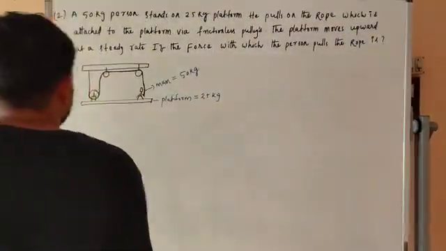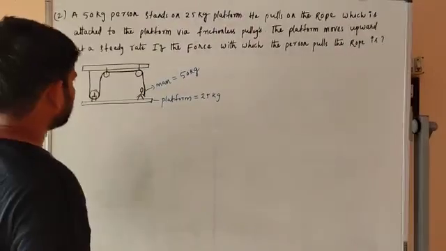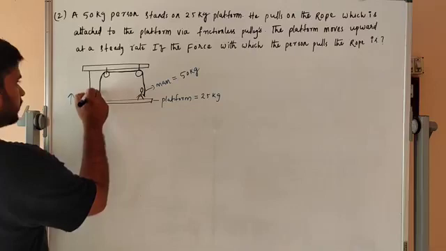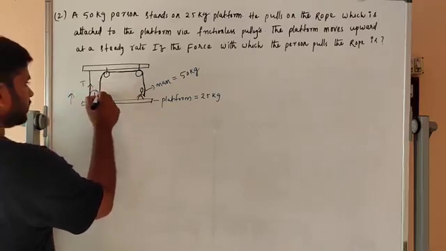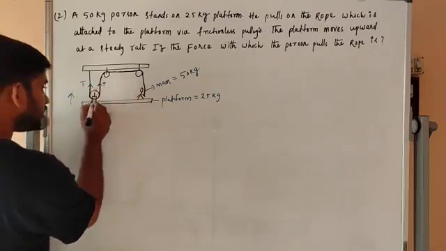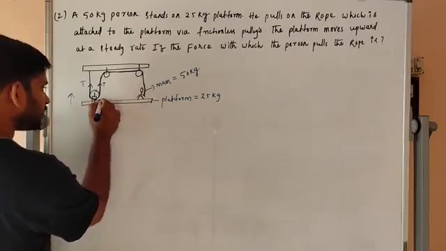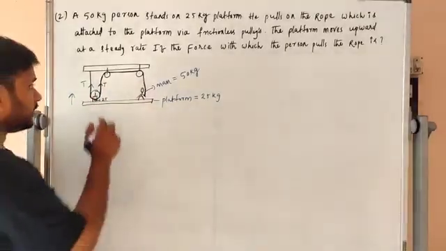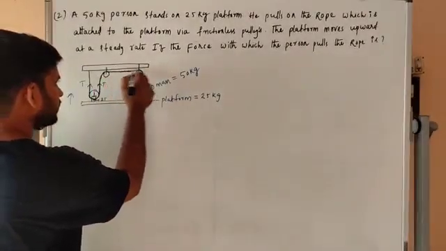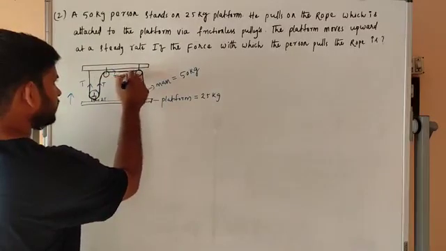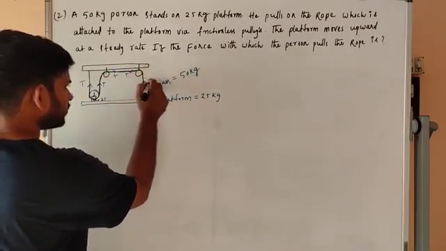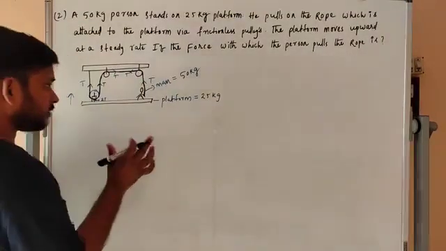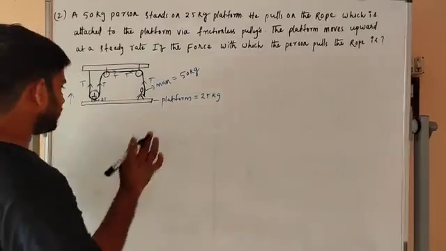First, we have to draw the free body diagram from the given information. Here is some tension force from the point of contact, T. Here also T. Here 2T. T plus T plus T. This is all the same rope, so there is only the same tension generated.